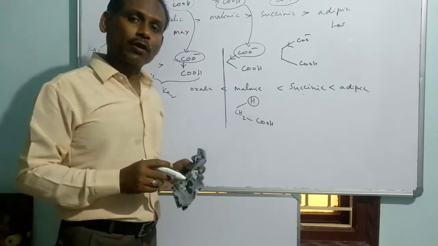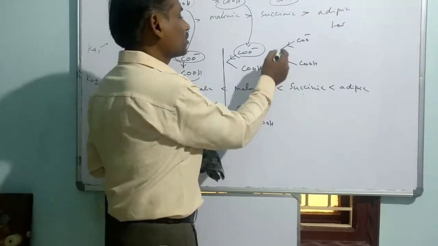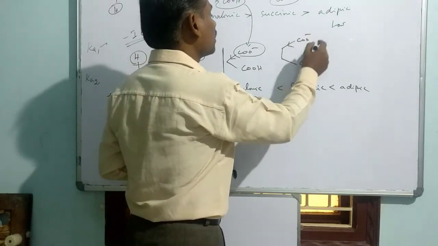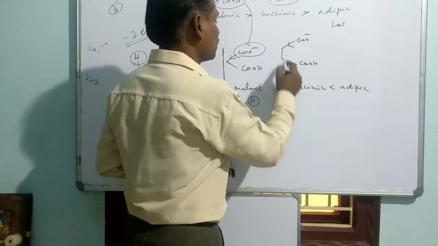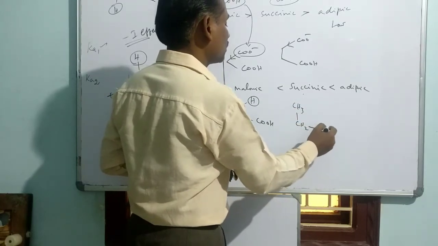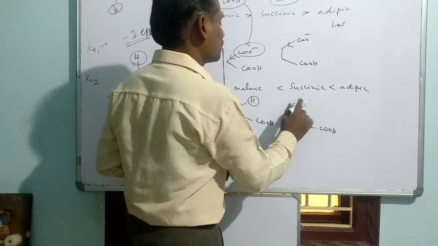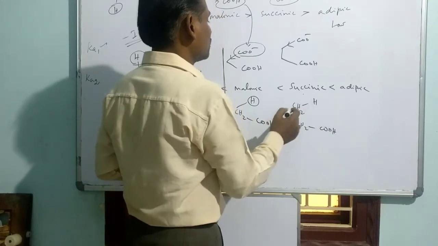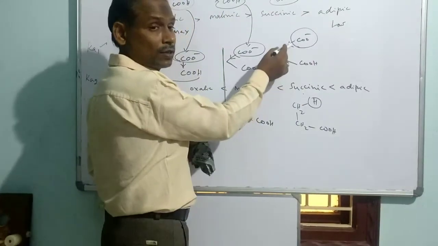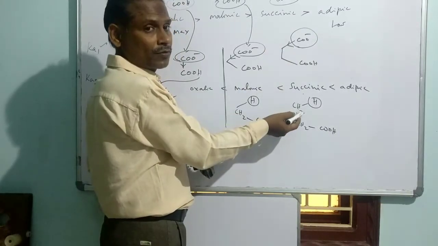Like that you can also give comparisons. In this case, what is an appropriate example for comparison? In place of this you take H, that means here put CH3CH2COOH. Here it is a carboxylate, and as it is a donating group, but here there is no question of a donating group.